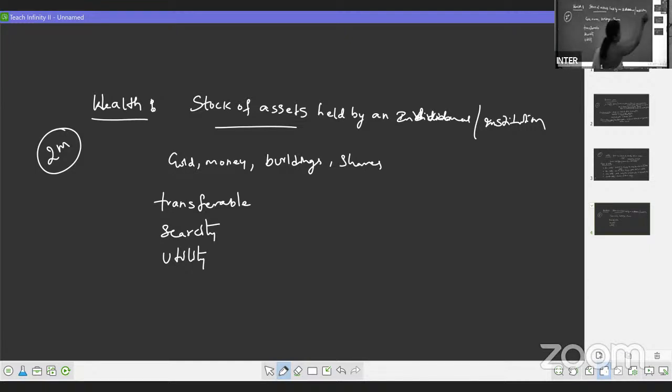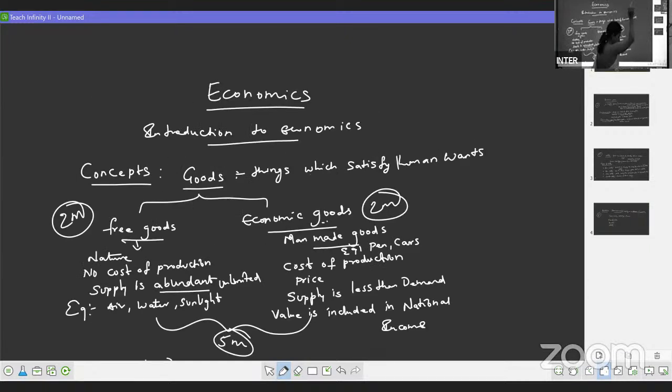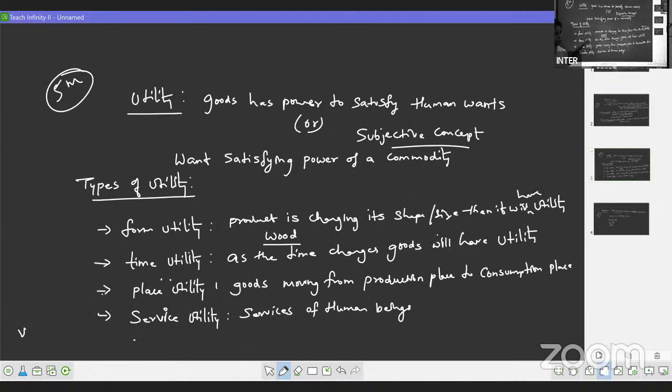Next we have a 5 marks question, that is, difference between free goods and economic goods and utility. So this is the 5 marks question. So these are the important questions from the first chapter.